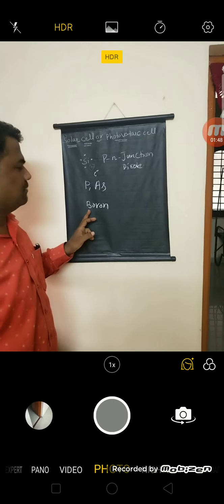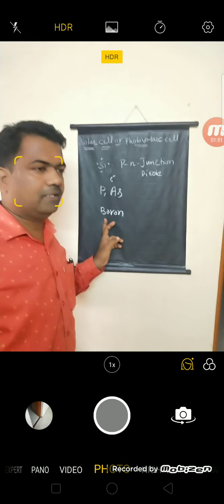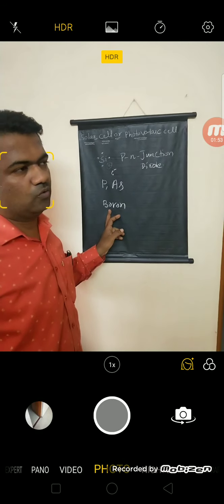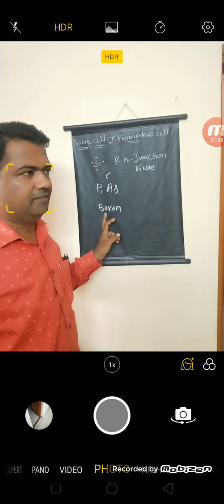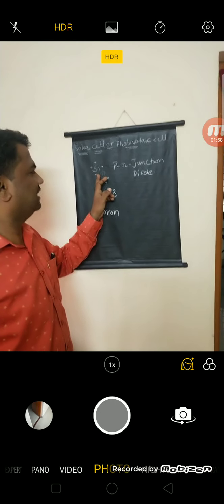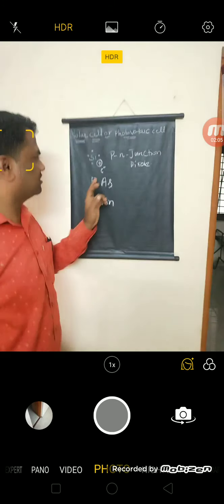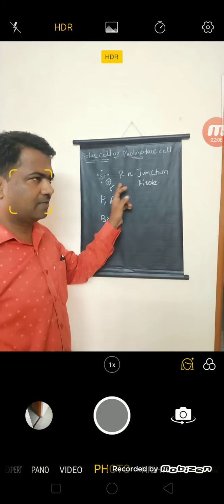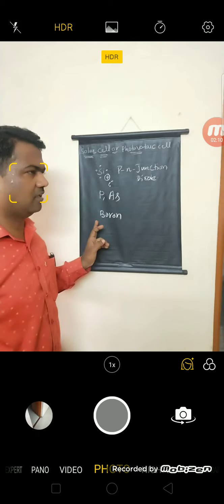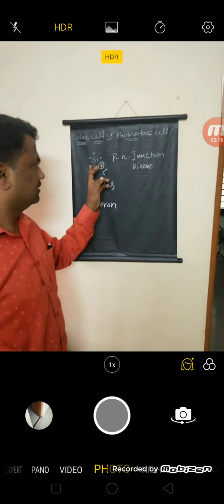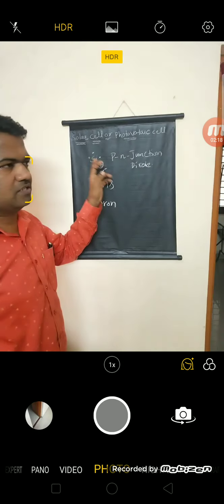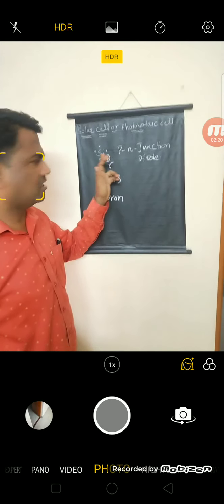Then for the same silicon, when you dope it with a trivalent impurity like boron, which can give 3 electrons to the silicon, but silicon requires 4 electrons, one positive hole is created. The hole acts as the majority charge carrier in a p-type semiconductor. So when you dope silicon with a trivalent impurity like boron, we get the p-type, where the positive holes are the majority charge carriers.